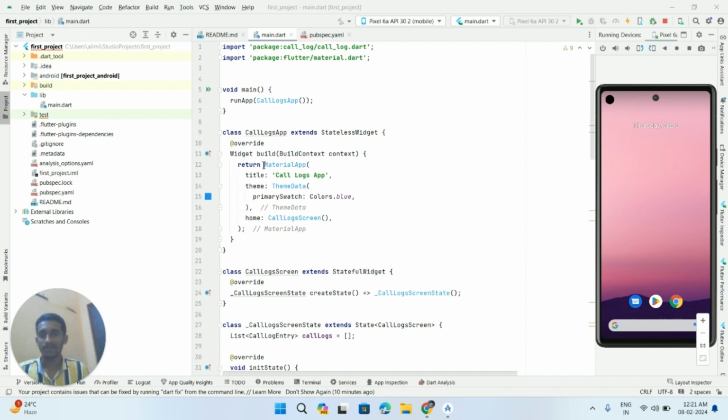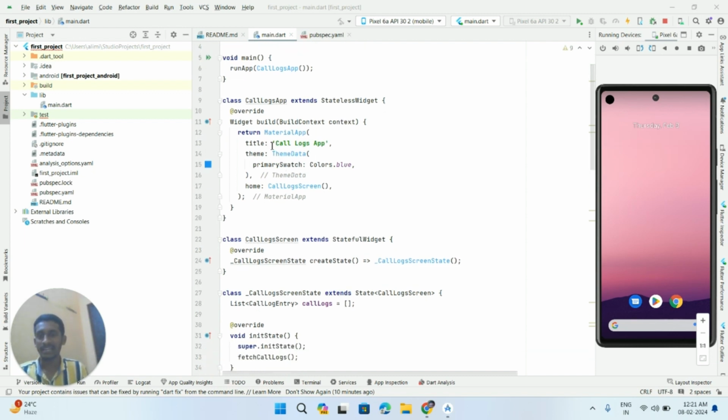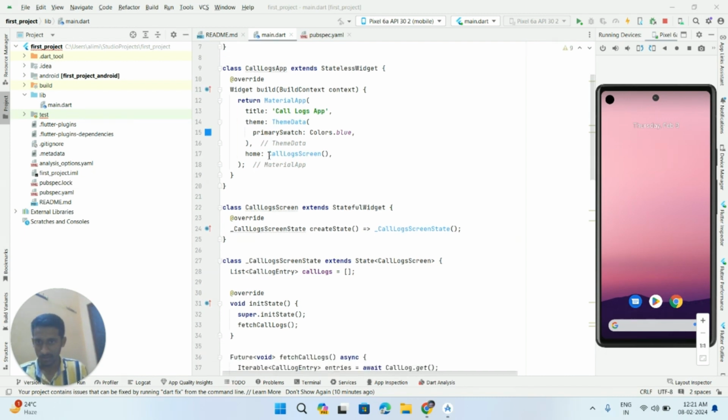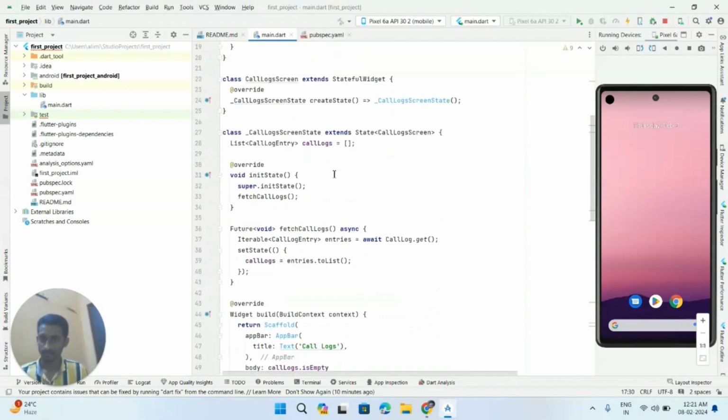In the app we have the MaterialApp, which is a child widget of the CallLogsApp. Here the title is used to display the app name, and the theme is used to set the theme for our app. Once our app runs, the CallLogScreen gets called.